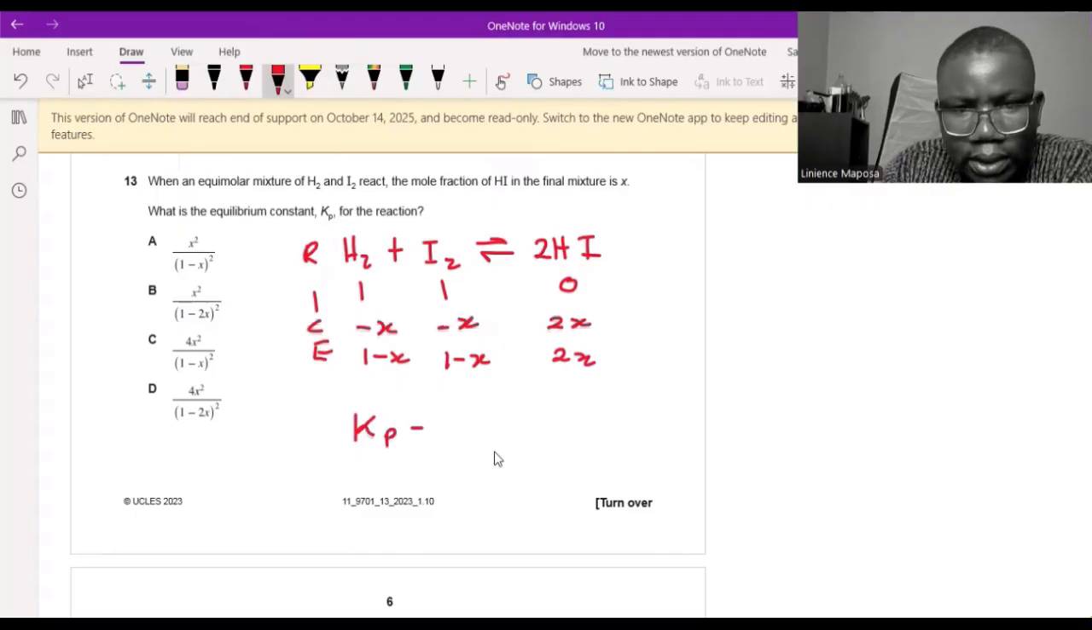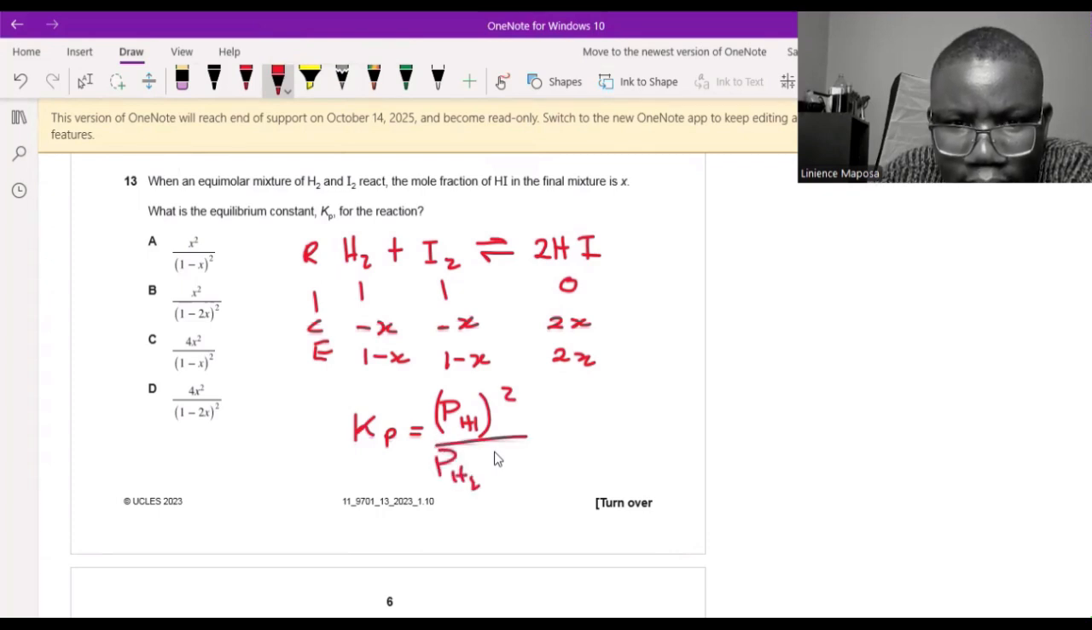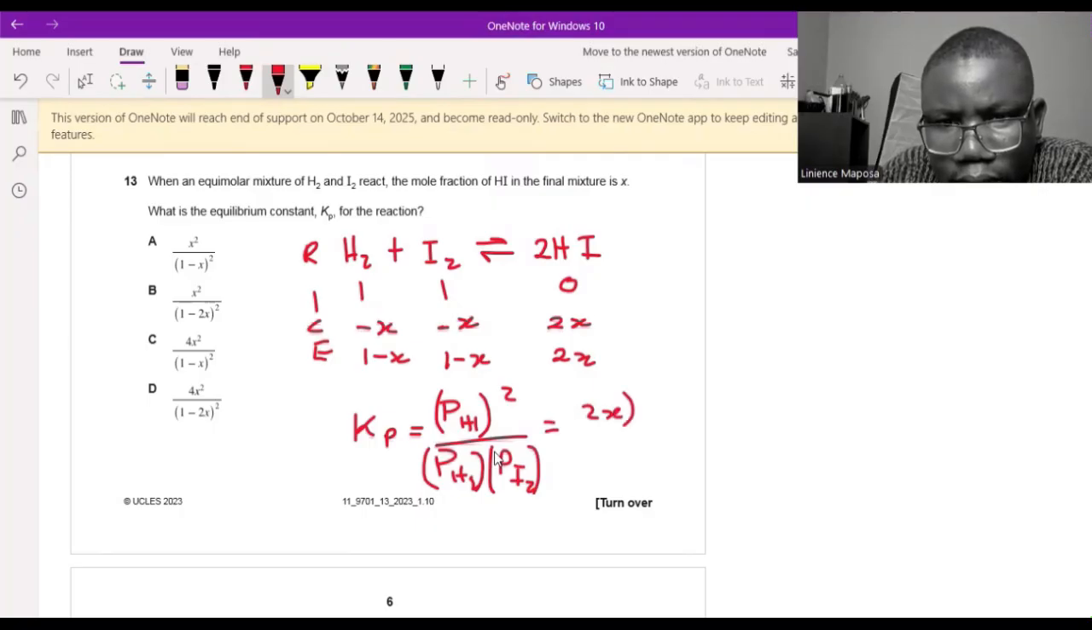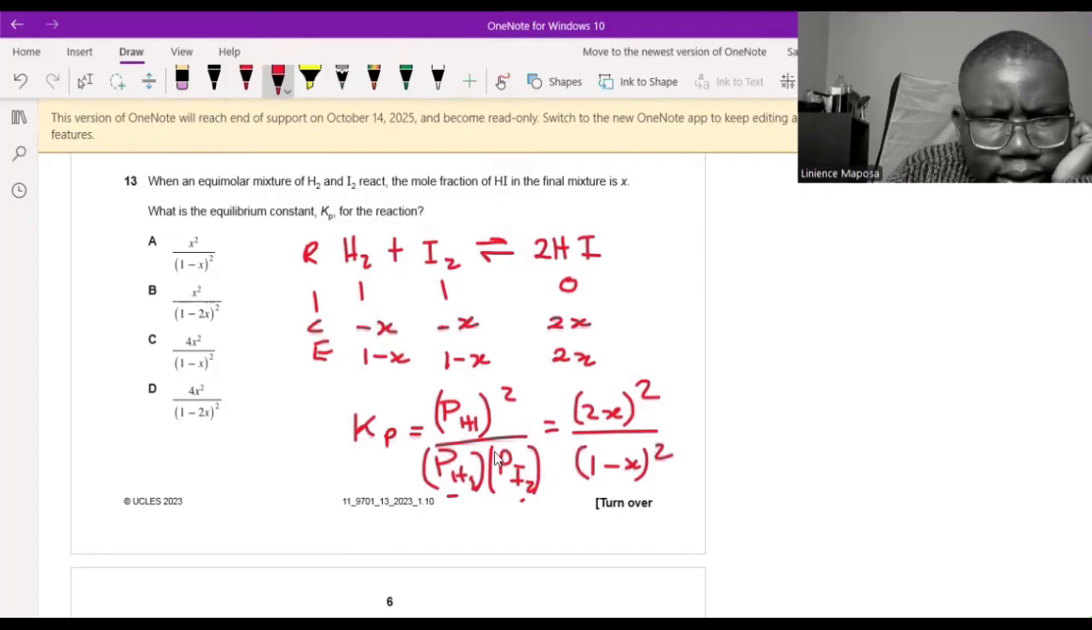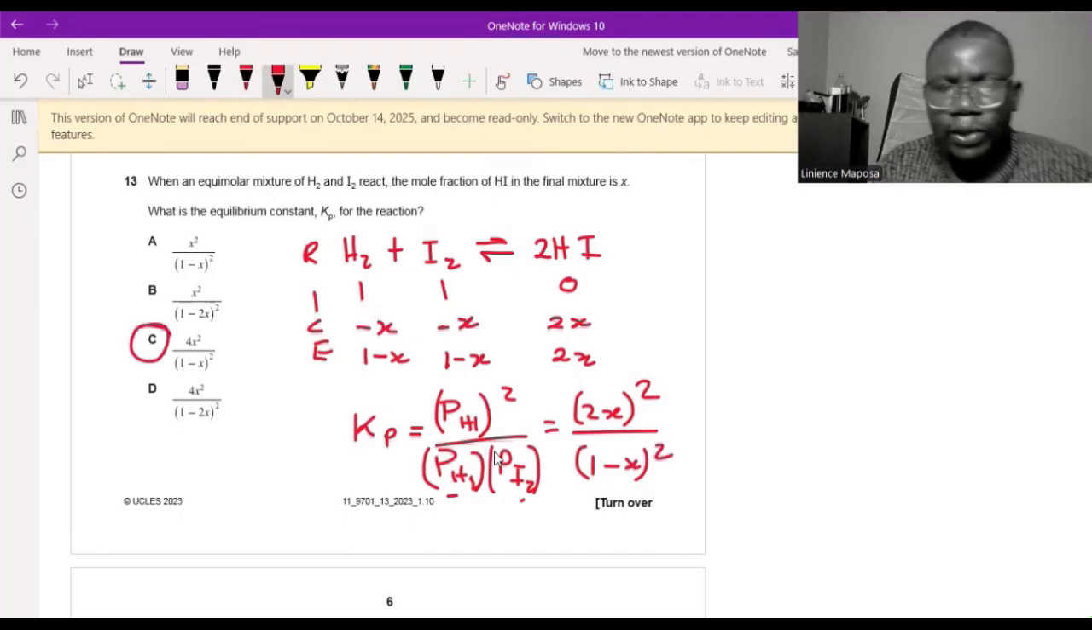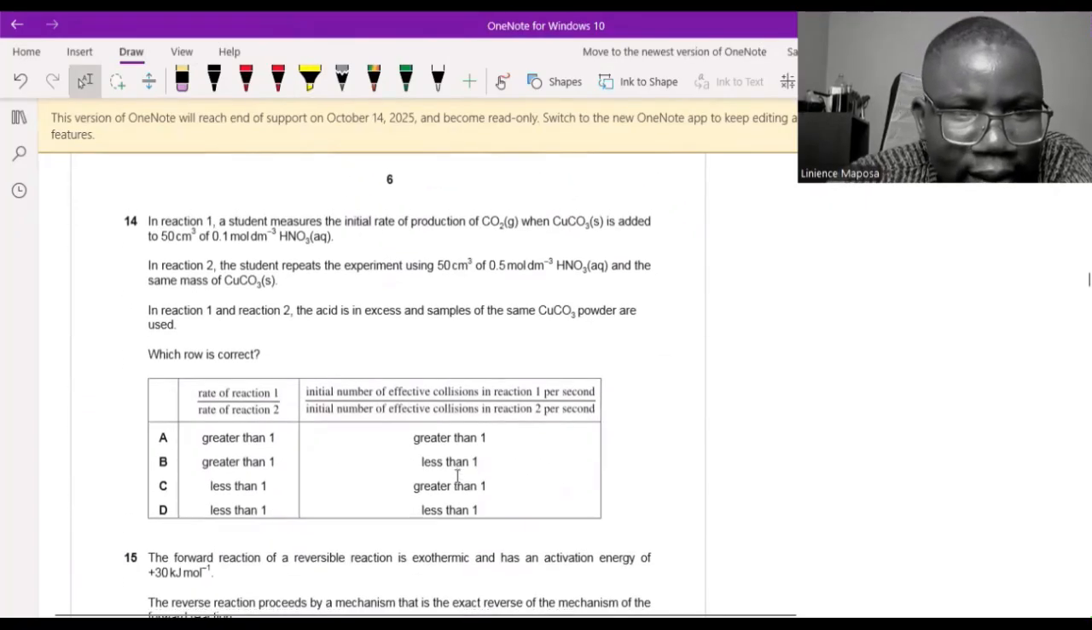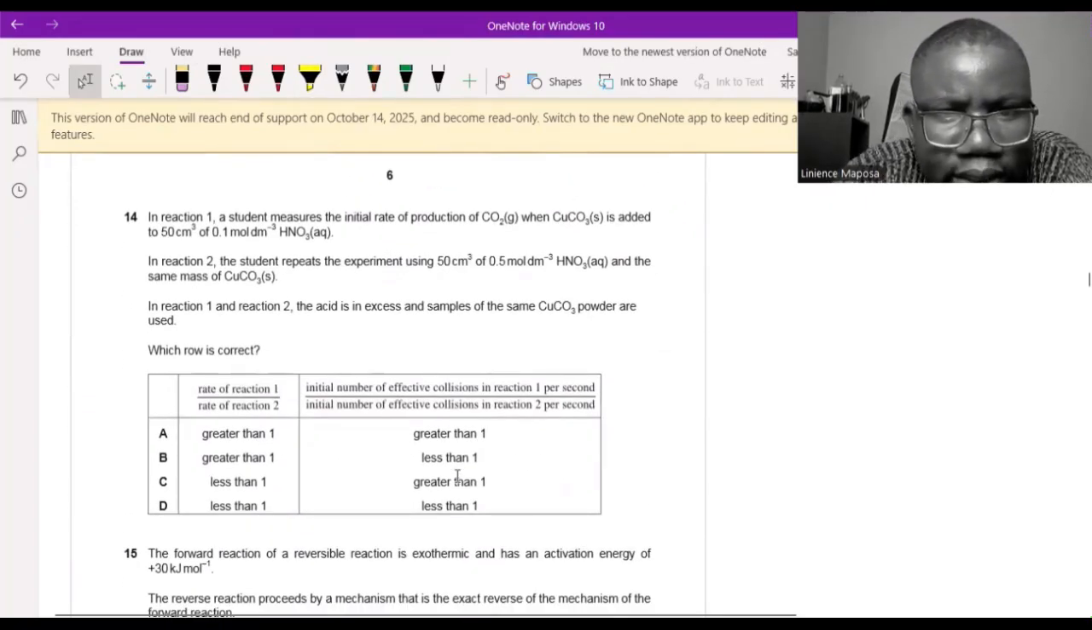So Kp is equal to the partial pressure of hydrogen iodide, all squared, divided by the partial pressure of hydrogen multiplied by the partial pressure of iodine. So this is going to be 2X all squared over, and these two are the same thing, so 1 minus X all squared. Do we have an answer like that? The top part becomes 4X squared, and the bottom part is 1 minus X squared. So the answer is C.